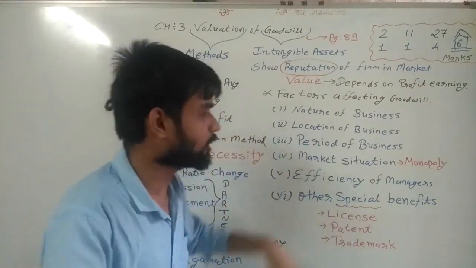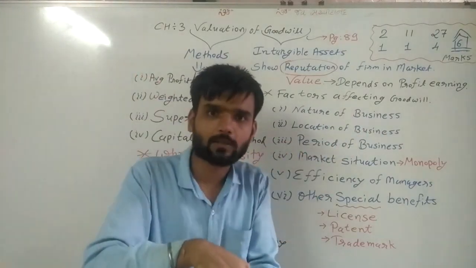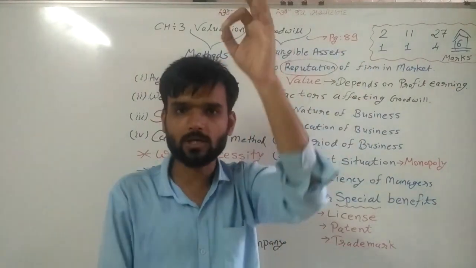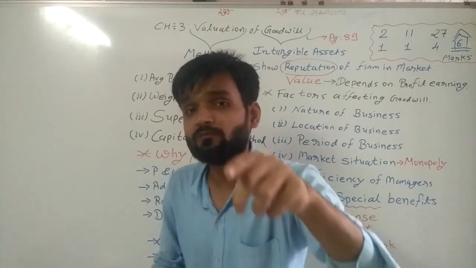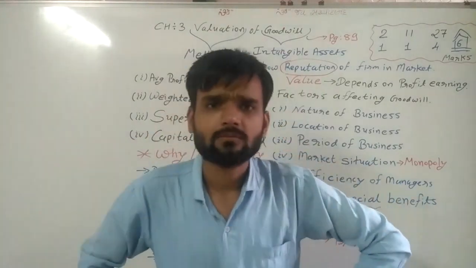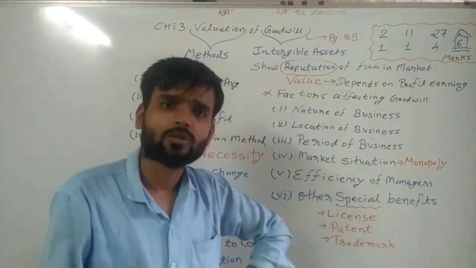He is earning only because of the location of business. His canteen is in the campus, and 3,000 to 3,500 students of the school purchase products from his canteen. If there were many shops in the campus, then the canteen person could not earn more profit. So location affects goodwill.